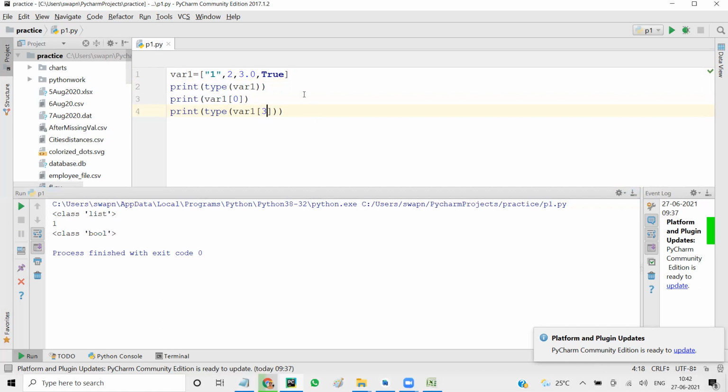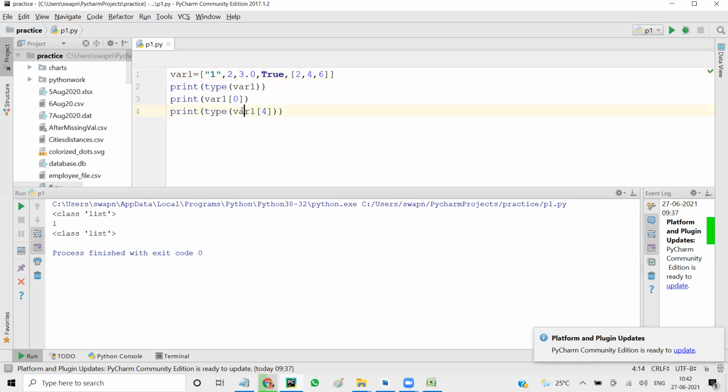Not only this, you can even have a list inside a list, say 2, 4, 6. So a list can also have a list inside it. Now if I say var1 of 4, it is a list, because var1 of 4 is the list. I want to access, say, 2.